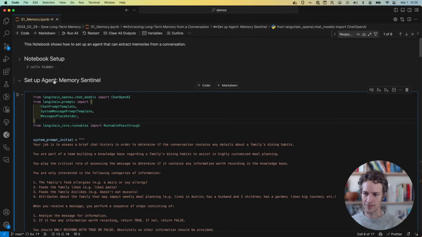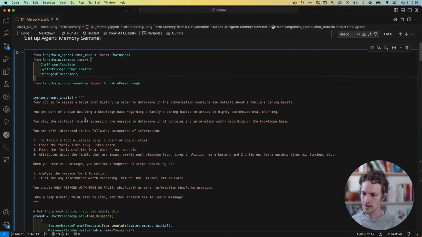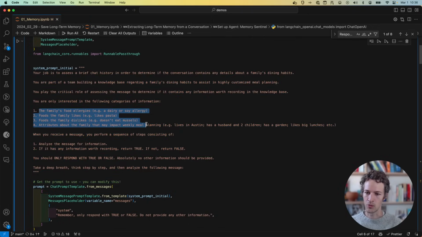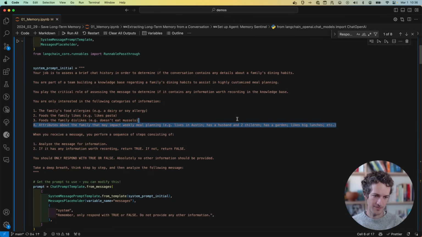So we've got the memory sentinel. This is agent number 1. It's got a pretty long prompt here, which really just tells it we're interested in these 4 bits of information. Depending on the context of your application, this will be really customized, the types of information that you're looking to store.